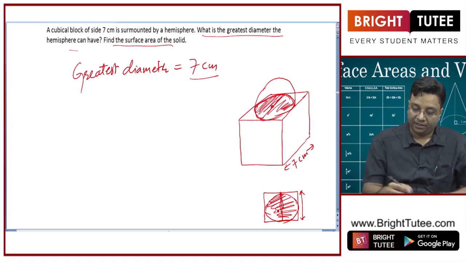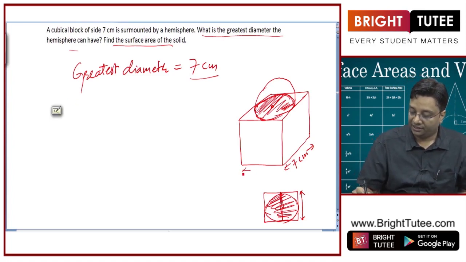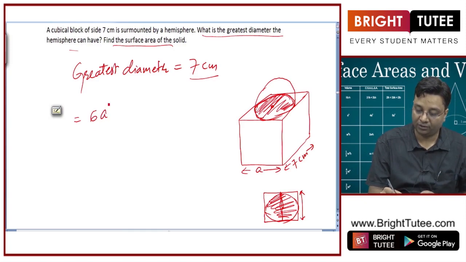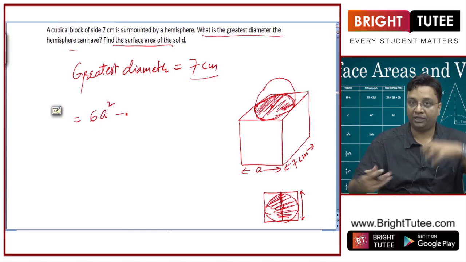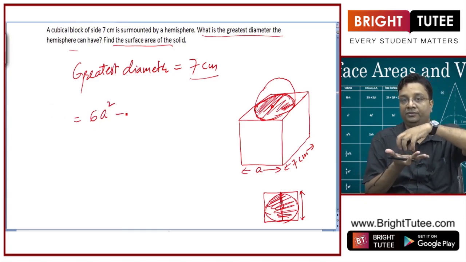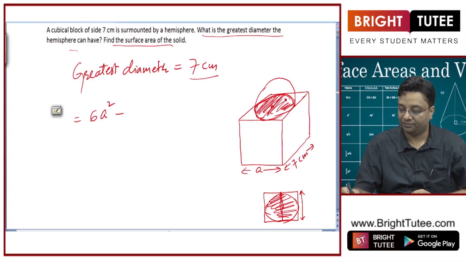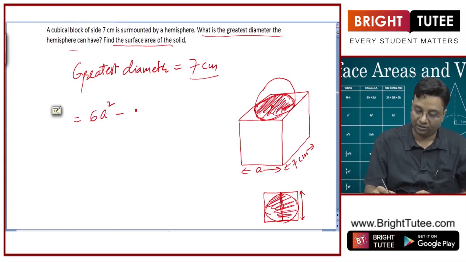So let us say the edge is a. What is the total surface area of the cube? 6a square. Now I have put a hemisphere on one of the faces. So it will take away pi r square, this much area, right. So I will have to subtract pi r square.